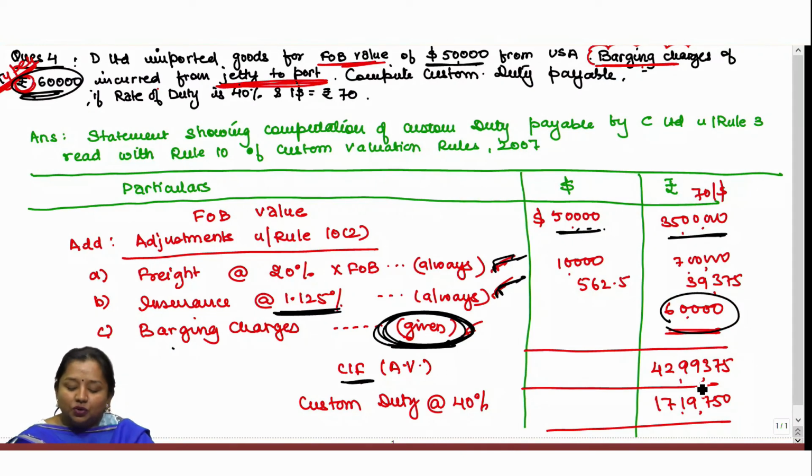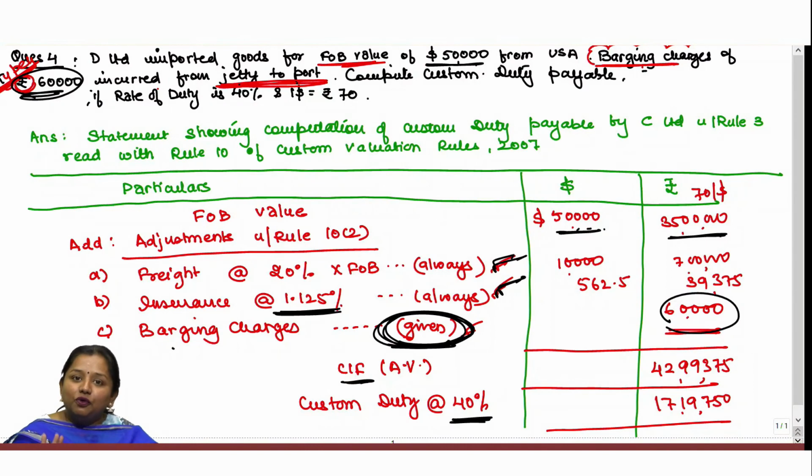Post which, CIF value goes to 42,99,375, upon which custom duty shall be added at the rate of 40%, to be taken as 17,19,750 rupees. Okay. So, this is all about rule 10(2), wherein it says that two expenses shall always be added, one freight and another insurance, even if they are not given in the question.